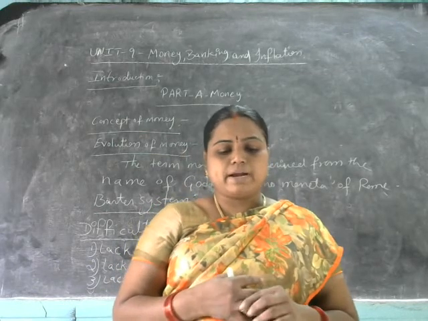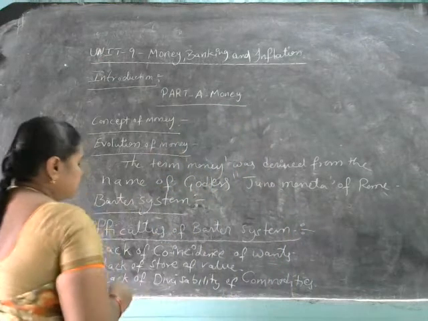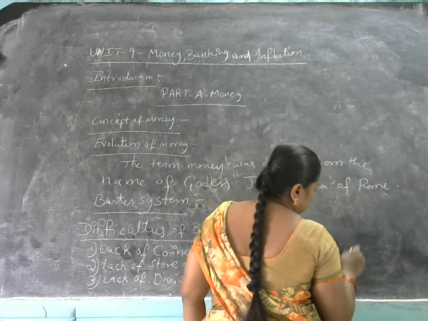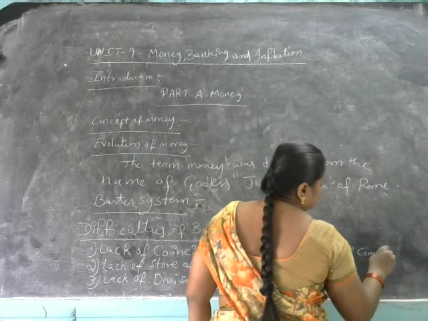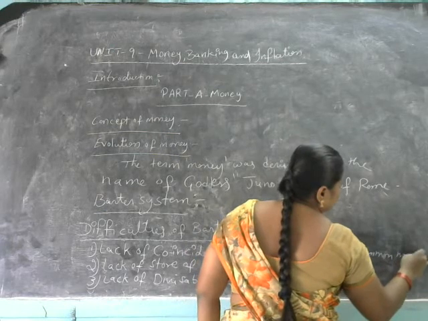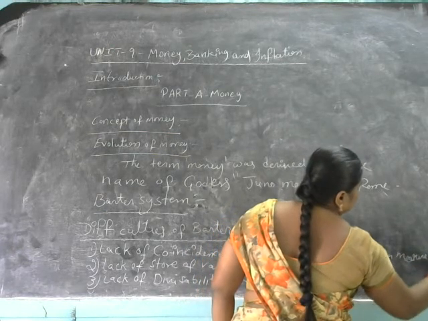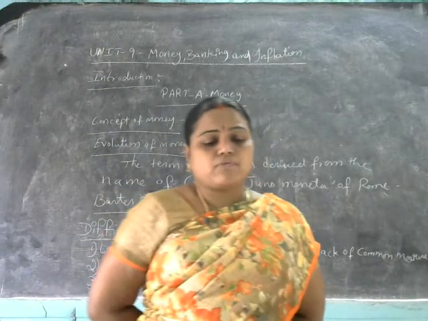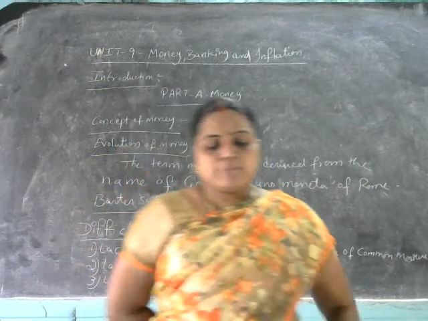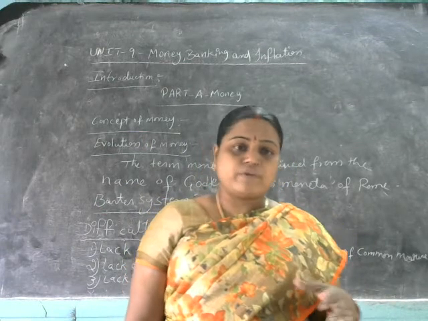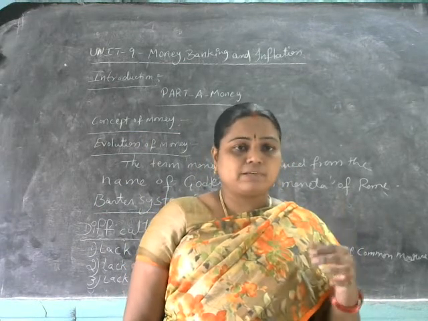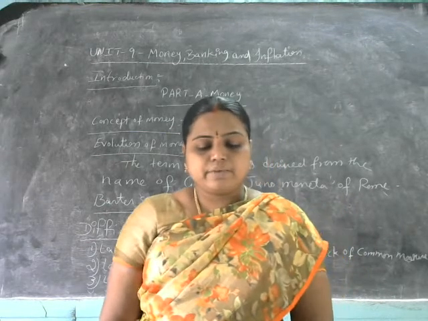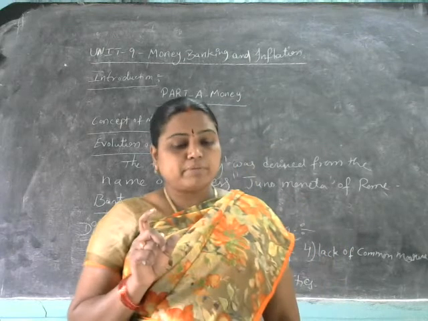And the next one is lack of common measure of value. So under the barter system there was no common measure of value. సో ఇప్పుడు మనం తూకానికి వేస్తున్నాం 1 kg 2 kg అనేసి, అప్పుడు అట్లా లేదు.